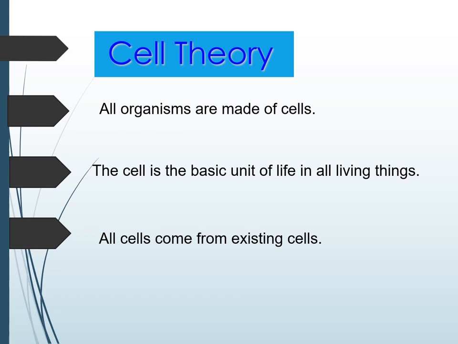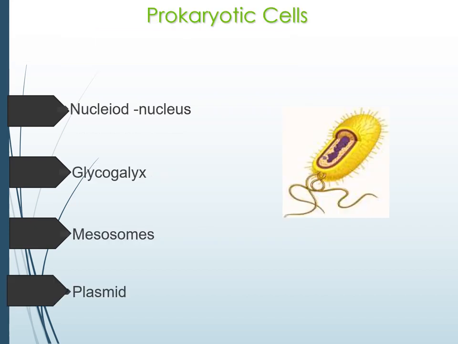Next to Schleiden and Schwann, the modern theory was proposed by Rudolf Virchow. He said that all new cells arise from pre-existing cells: omnis cellula e cellula.